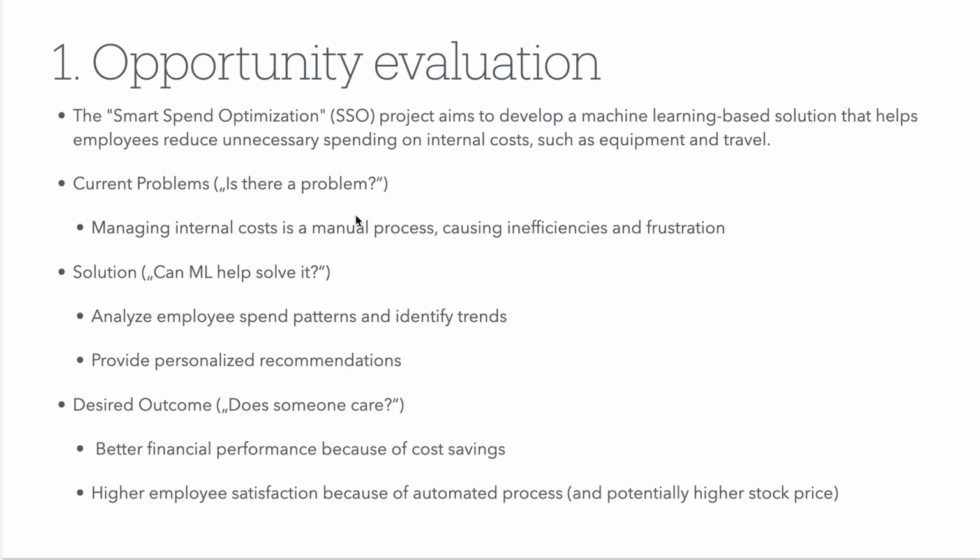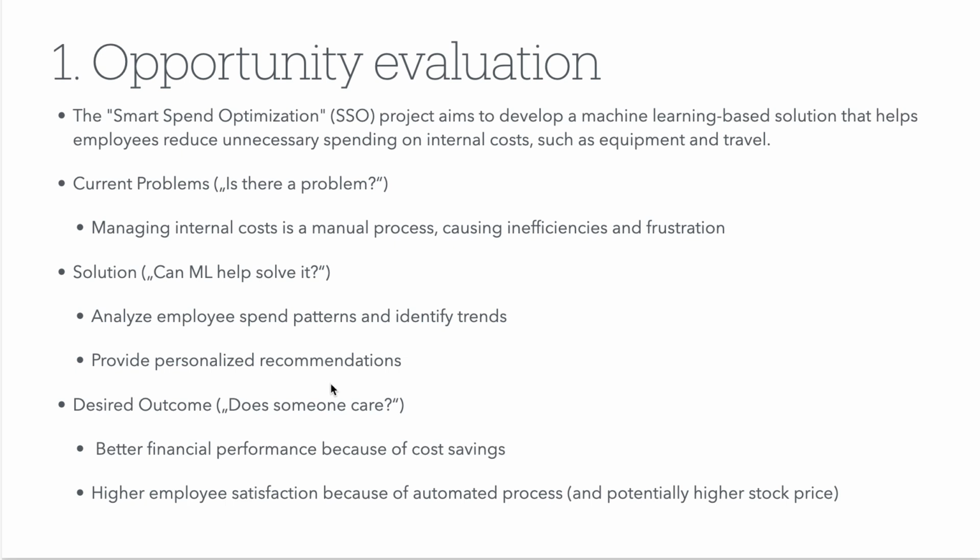A machine learning solution could analyze employee spending patterns and identify buying trends. It could also learn from the past data and provide personalized recommendations, alternative and cheaper solutions to the employees.